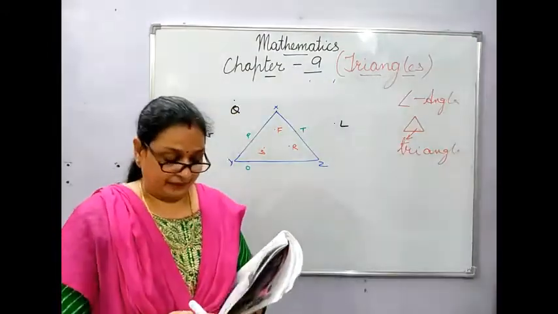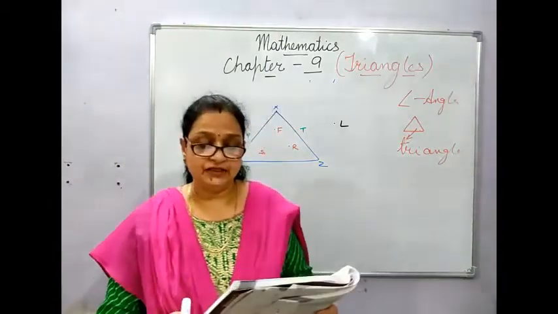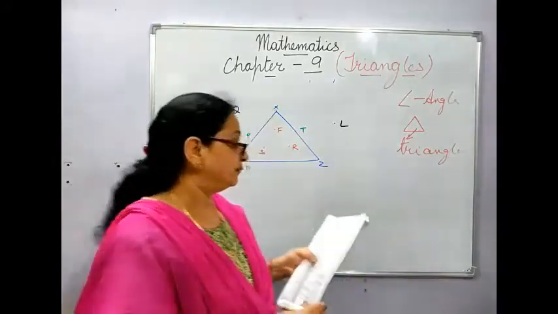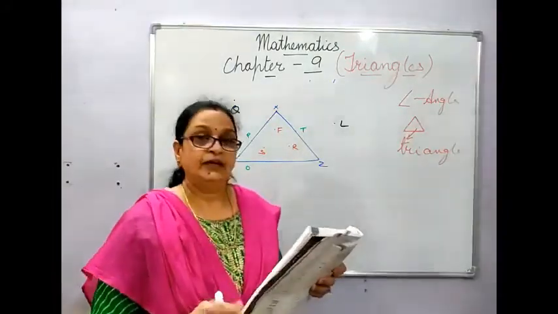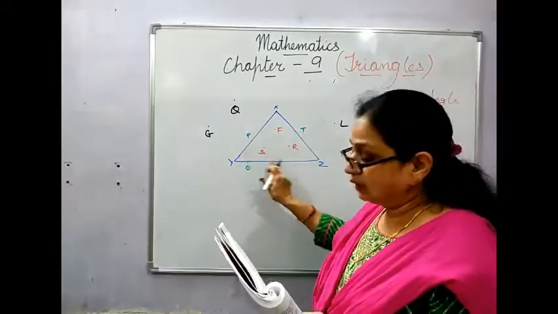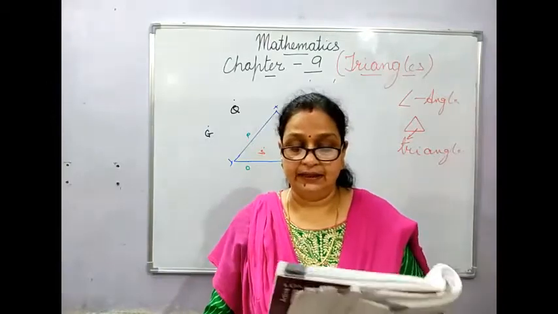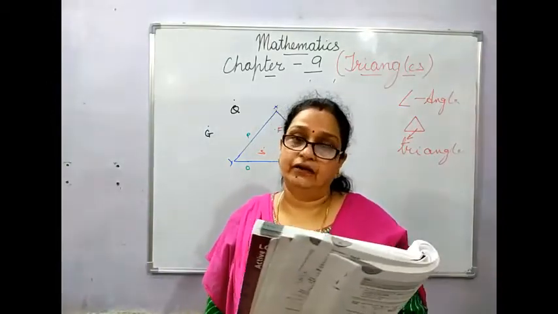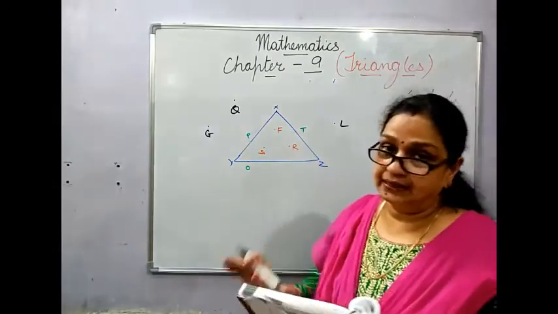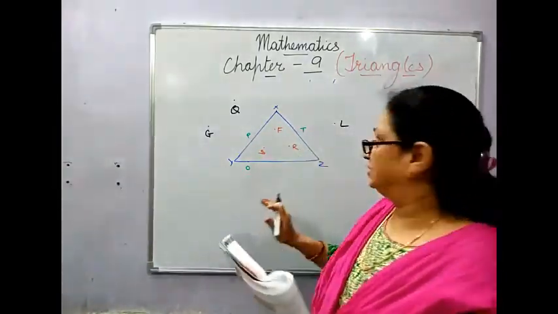Now, triangles divide all the points in three parts, you can see that. Now see the first one, the part of the plane made by all the points that are enclosed by the triangle is called the interior of the triangle. All the points which are inside the triangle, occupying this space, will be called the interior.